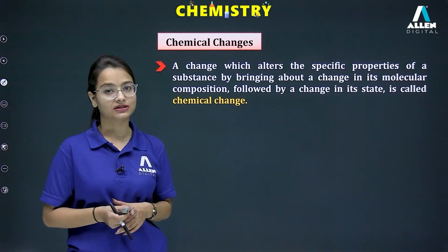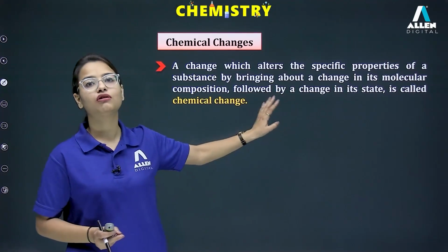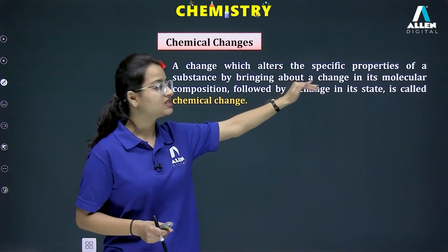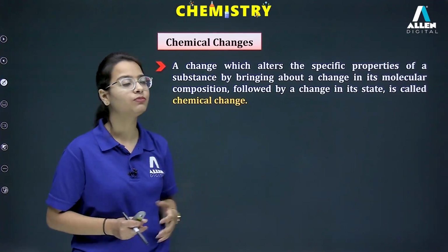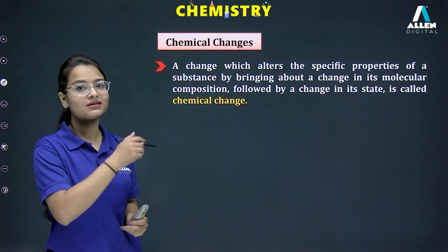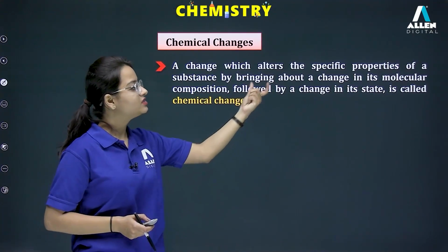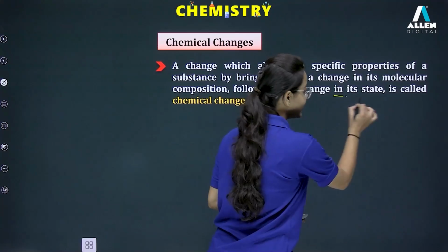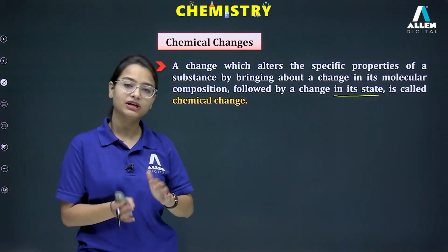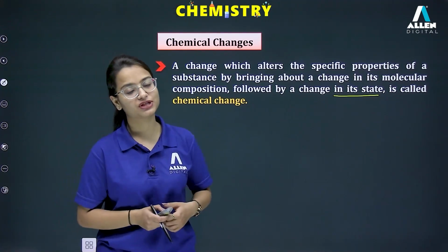Now let's talk about the chemical changes. Now in the chemical changes, physical properties can change. Along with the physical properties, chemical properties will also change in this case. A change which alters the specific property. Now here specific properties means we are talking about the chemical properties of the substance by bringing about a change in its molecular composition. This is something important over here. Molecular composition of the substance changes followed by a change in its state. Now state is an example of a physical property. So yes, we can say in chemical changes, chemical properties of the substance change, along with the chemical property, a few physical properties of the substance also change.